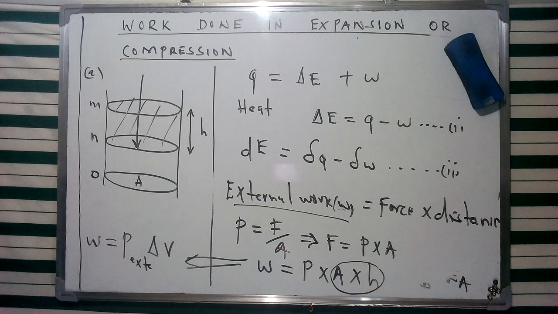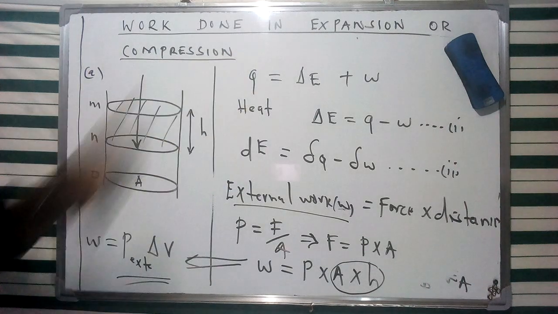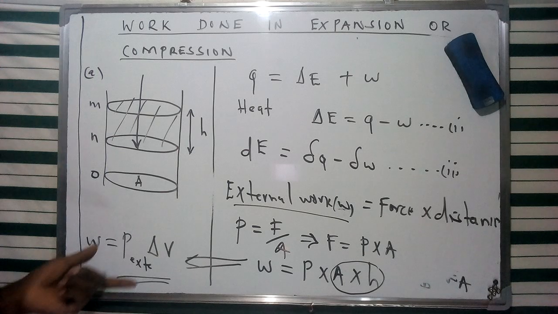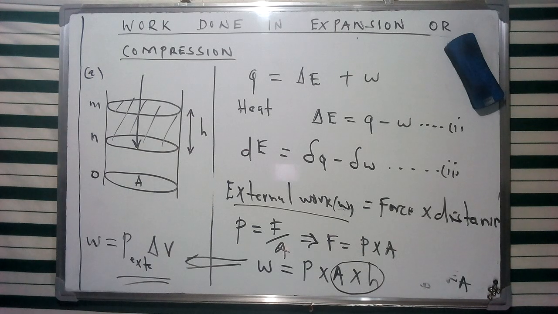This constitutes what we refer to as the work done in the process of either expansion or compression of this gas. If we perform a reverse process, the magnitude of work done for the change in pressure and volume can be generally given using that equation.